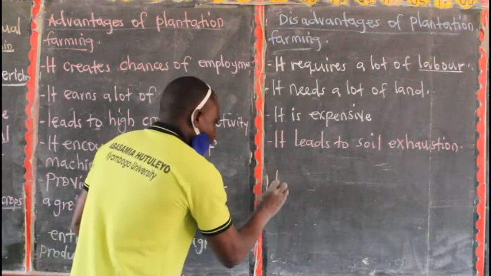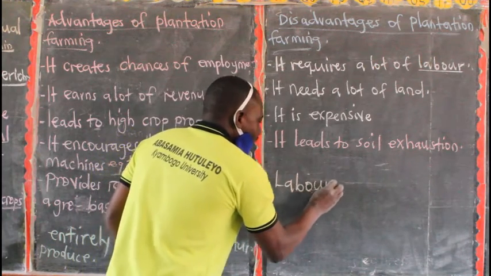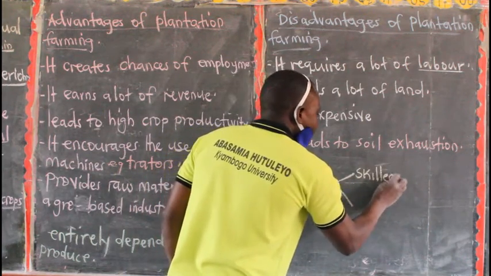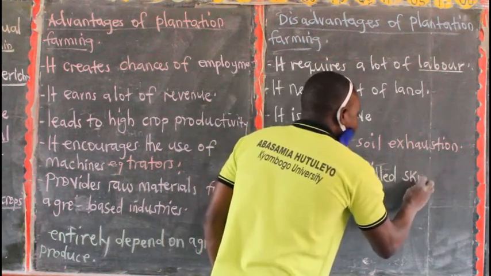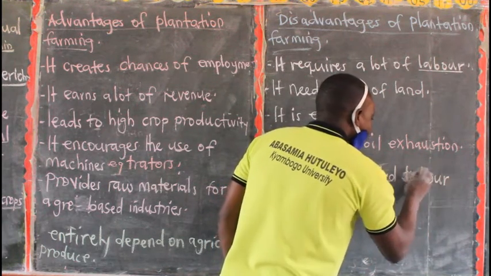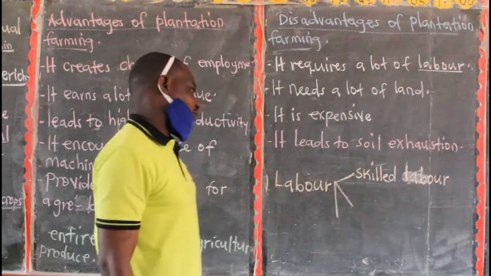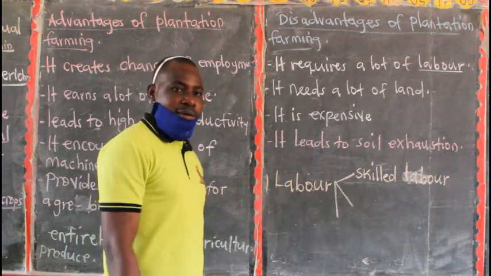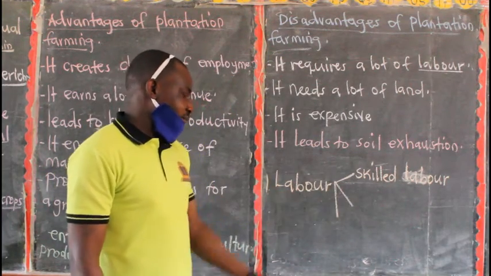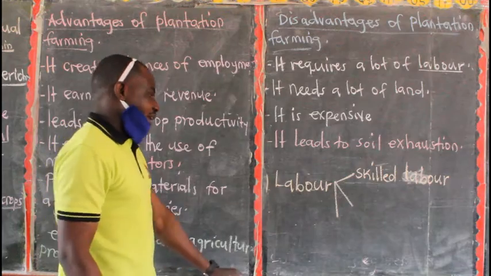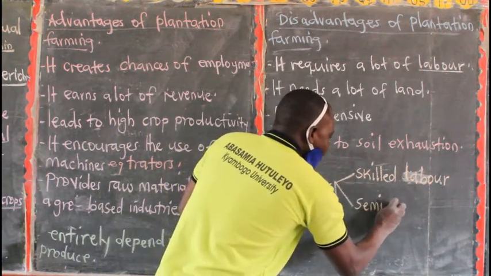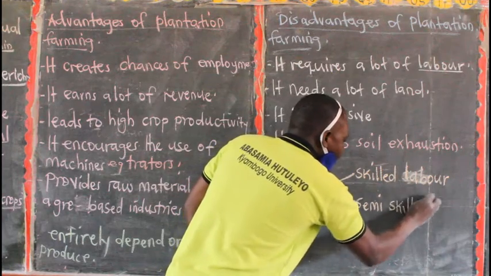So if you look at labor, we have 3 types of labor. One is skilled labor, which is provided by people who are trained, like the teachers, engineers, doctors, etc. Then the second type of labor is semi-skilled labor.